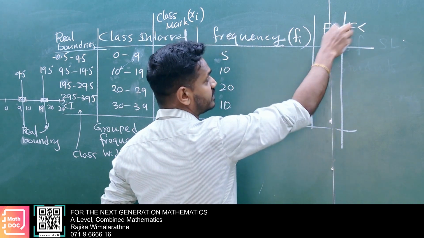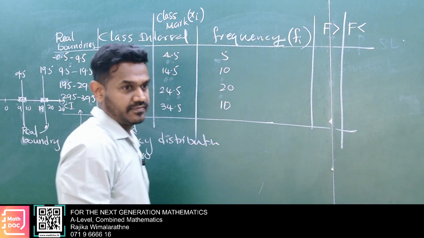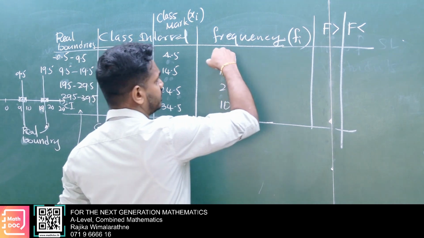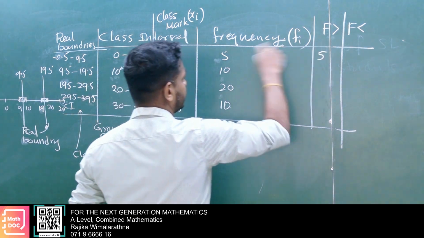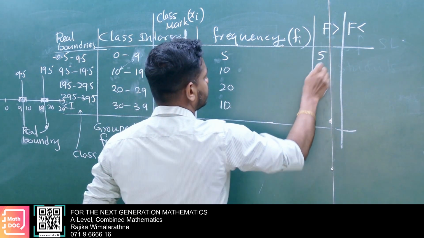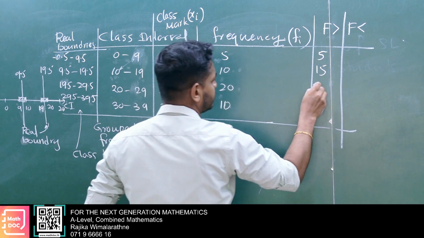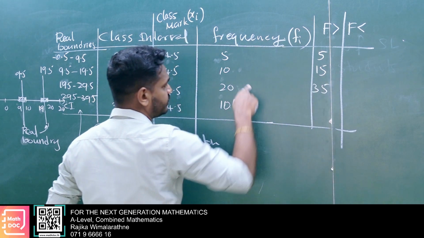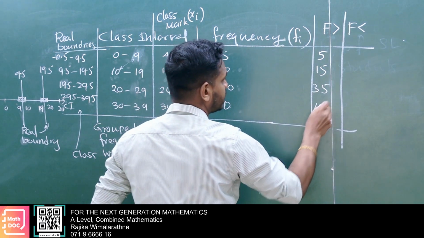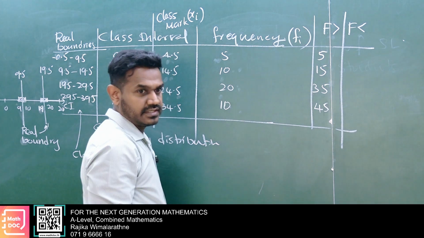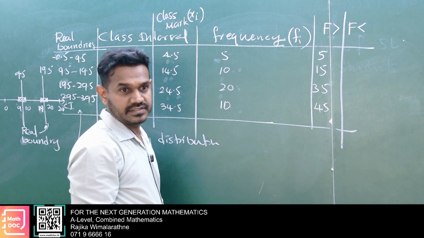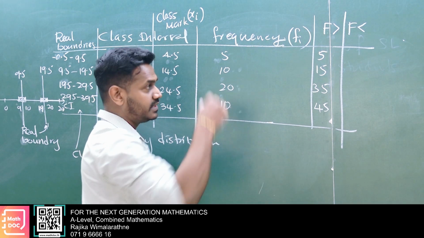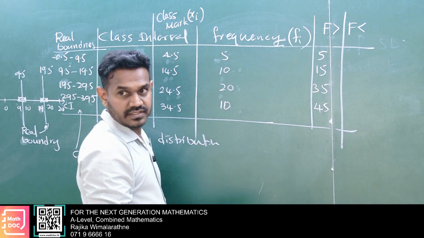Increasing cumulative frequency, decreasing cumulative frequency. You take 5 here, then 5 plus 10 is 15, 15 plus 20 is 35, 35 plus 10 is 45. That is increasing cumulative frequency, meaning frequency addition from lowest to highest.